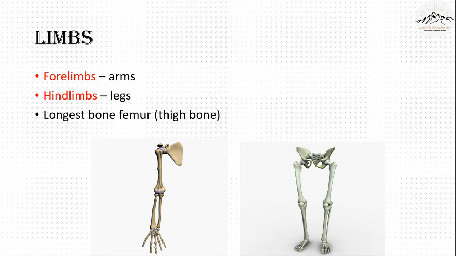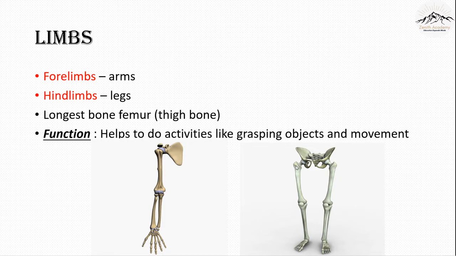The longest bone of our body is the femur, the thigh bone. So this bone that you can see here, this is the longest bone in our body. And function, it helps to do activities like grasping objects and movement. Grasping objects means you can hold something in your hand with the help of your forelimbs, that is your arms, and you can move with help of your hind limbs, that is your legs.